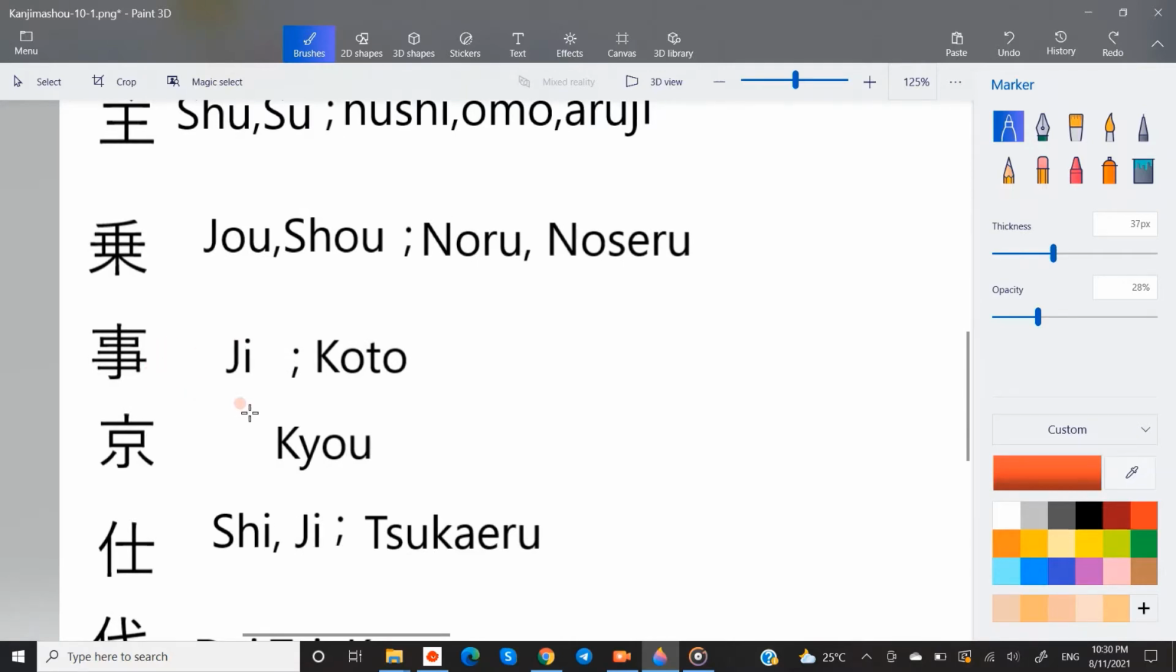Koto, onyomi ji. This kanji has many horizontal lines piled on. Such piled lines indicate many things done. This kanji means thing or matter.